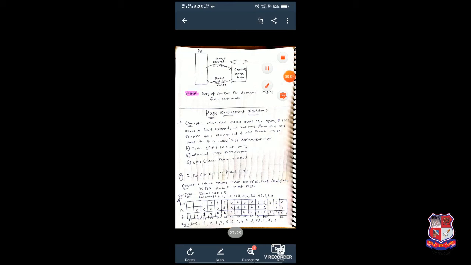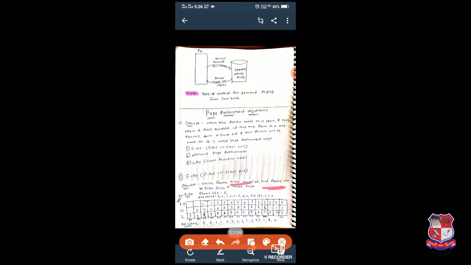So now, which process will be swapped out? We can apply the first in first out concept. It means, which process firstly occupied a frame? 7 is firstly occupied, so 7 will be flushed out firstly.